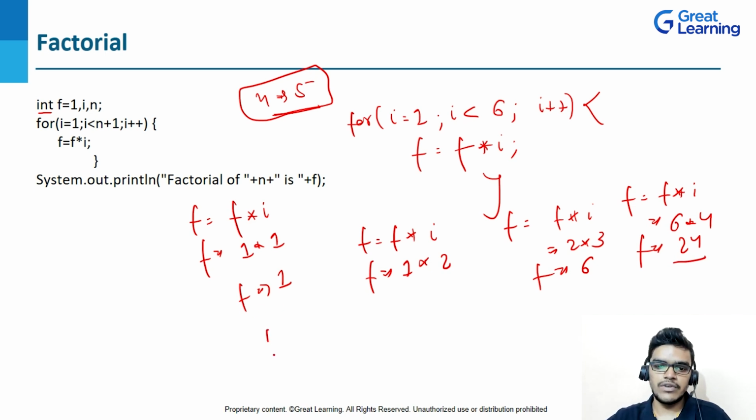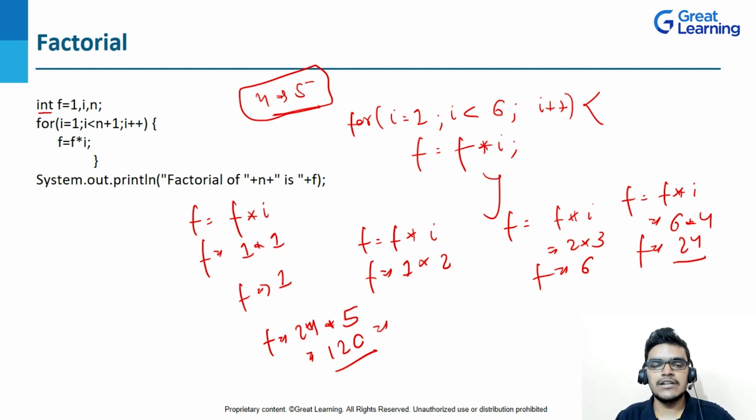Once again this loop will run, and this time my factorial value is 24 and i value will be 5, right? Because if you see, i value is 5, and 5 is less than 6. So 24 into 5, we are getting 120. So this is the logic, right? Once I get f equal to 120, I will write a print statement outside the loop and print the value, f is equal to 120. So this is the basic logic of factorial by using a loop.